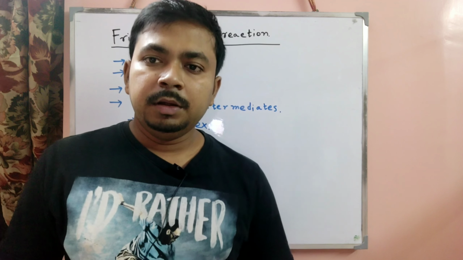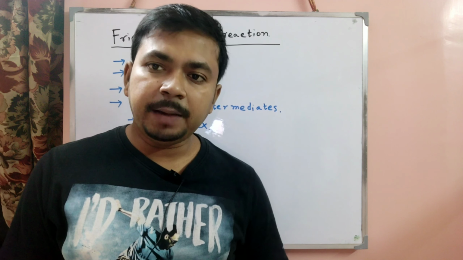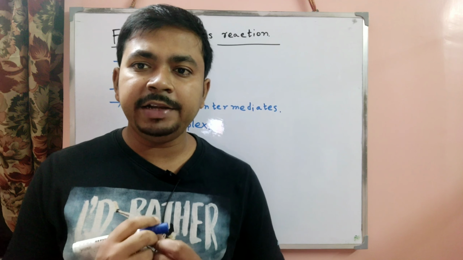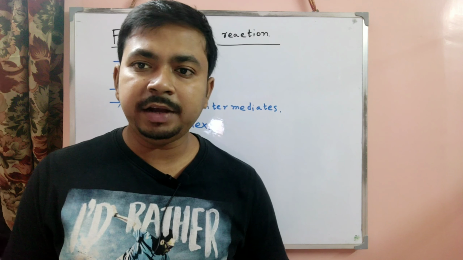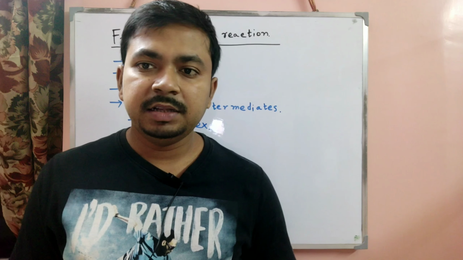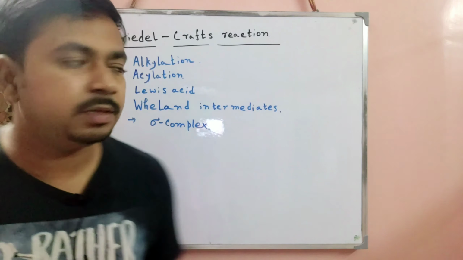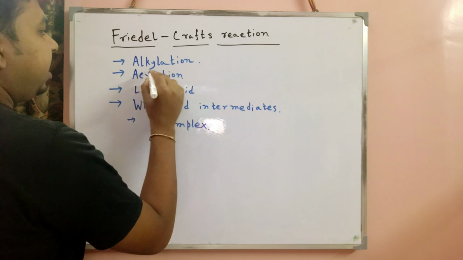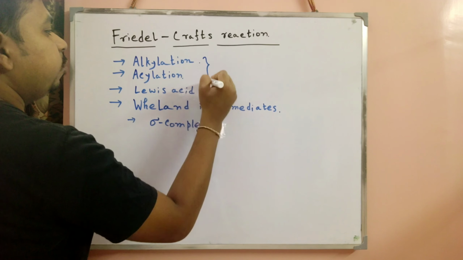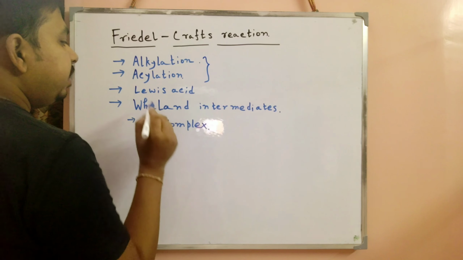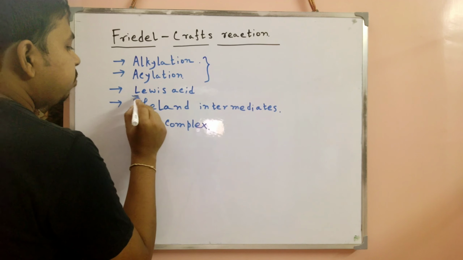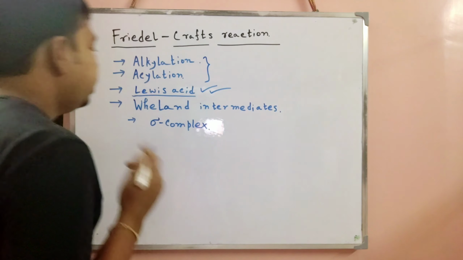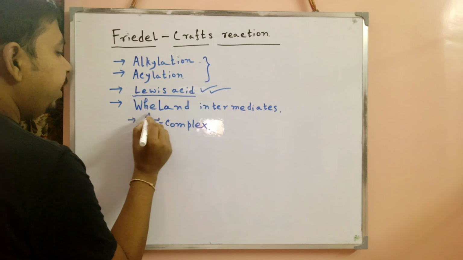Welcome to all. Today we discuss the Friedel-Crafts reaction. Here the most important point is the Wheland intermediate. What is the Wheland intermediate? At first we discuss that, then we discuss the actual mechanism. The Friedel-Crafts reaction has two types, alkylation and acylation, and then we discuss the concept of Lewis acid. Then we discuss what is the Wheland intermediate.